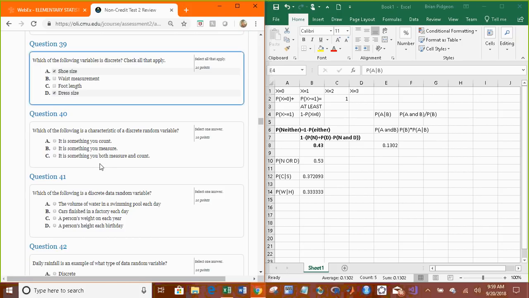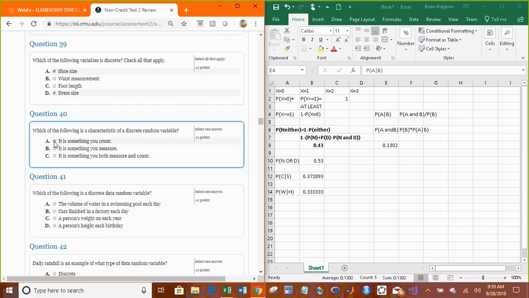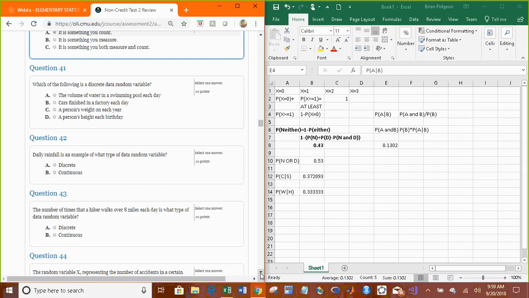Which of the following is a characteristic of a discrete random variable? It's something that you can count. Really, something you measure is more continuous. Which of the following is discrete? Not volume. Yeah, weight and height are something you measure.